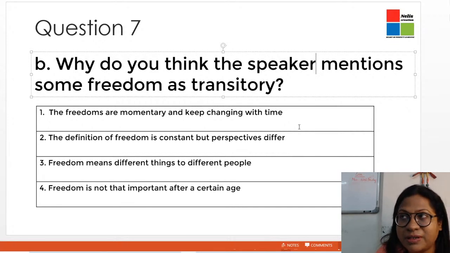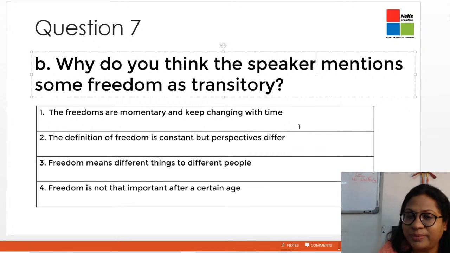Perspectives differ means every person can have a different idea about freedom. Freedom means different things to different people. Does it somewhere get connected with the question? No. And the last one, freedom is not that important after a certain age. No. So therefore we eliminate third, fourth. We also eliminate the second one. The closest answer to this question is the first one. The freedoms are momentary. Most of the freedoms are transitory. According to the narrator, the freedoms that he was enjoying were momentary and they kept changing with time.